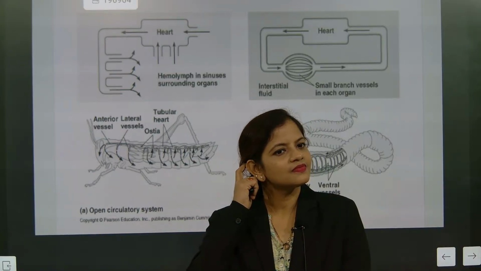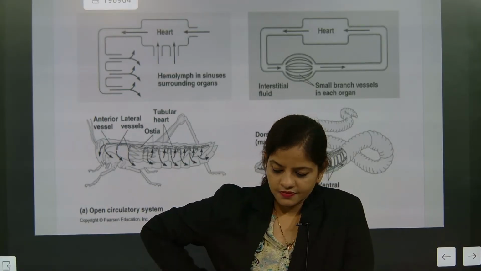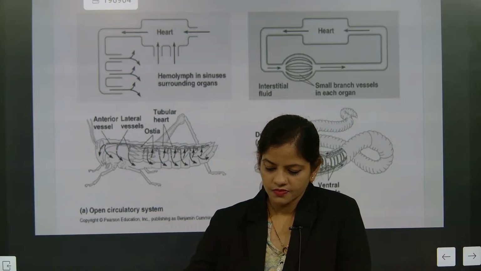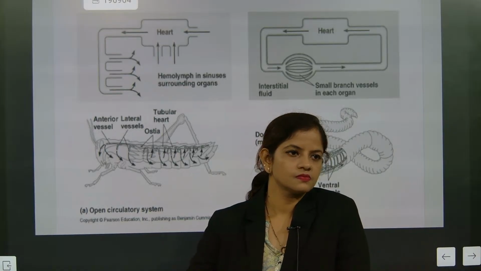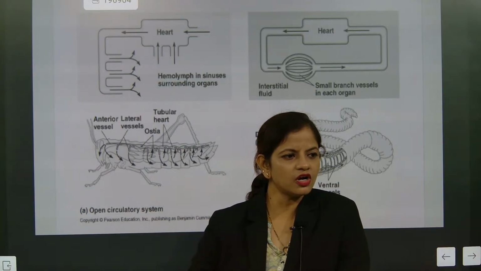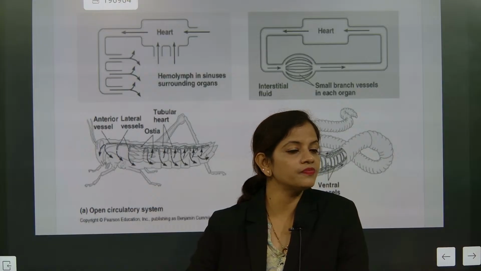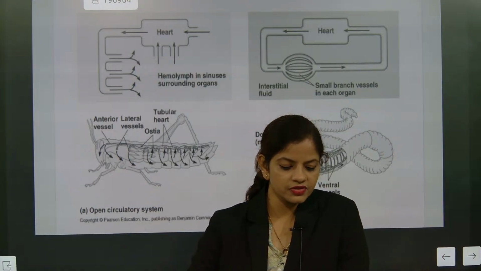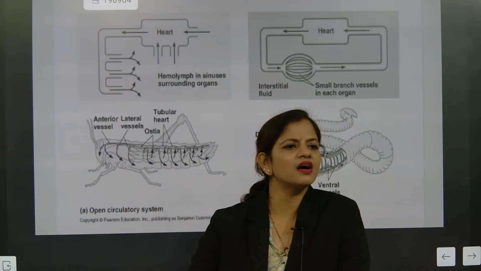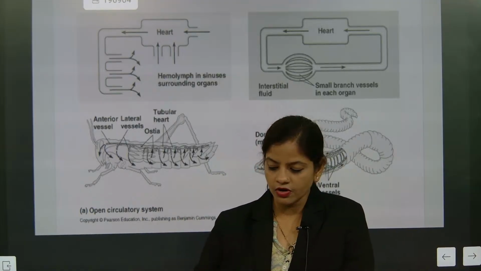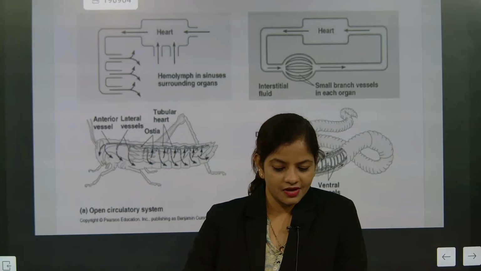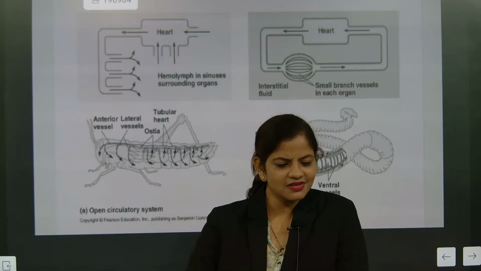The open circulatory system is open. There will be no veins. In the open circulatory system, there will be circulation over all the body, for example frog. But frog is not having an open circulatory system. Cockroach is having an open circulatory system. Caterpillars are having an open circulatory system. Grasshopper also, like cockroach, grasshopper.